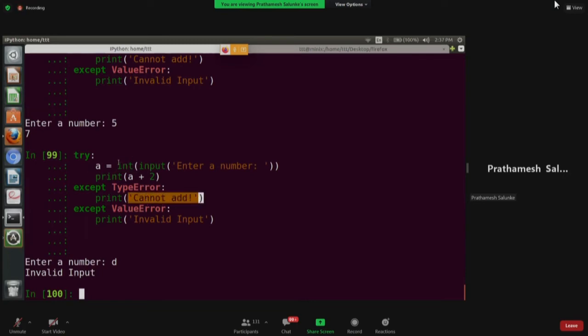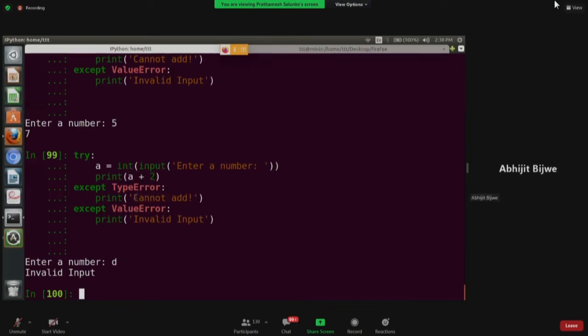If I give a string in quotes like add or hello, it will fire the value error, because we are trying to convert it into int and it cannot convert it. If you remove this int, then it will always get this cannot add, because you cannot add a string and an integer.